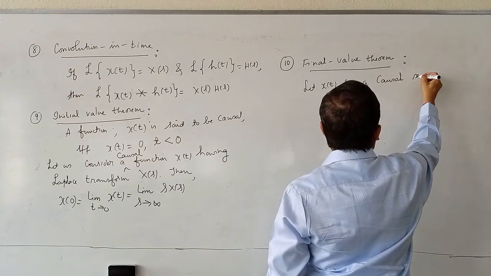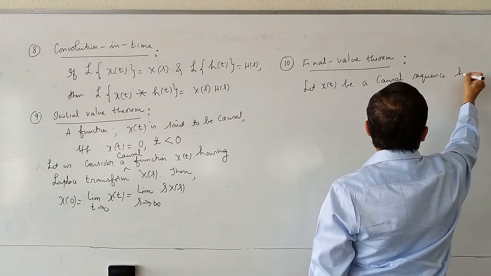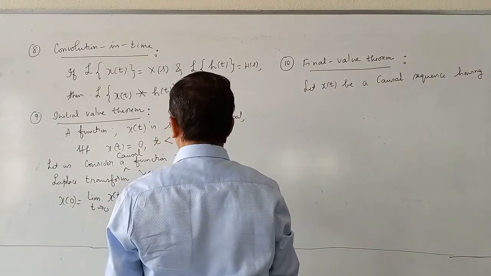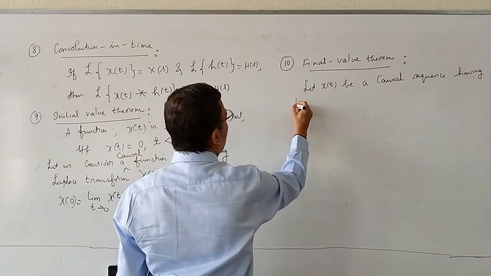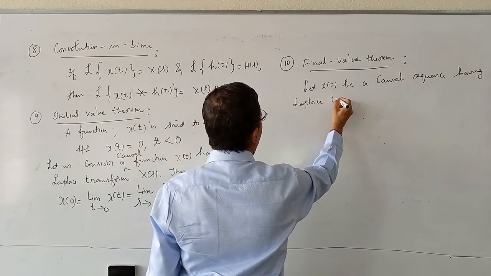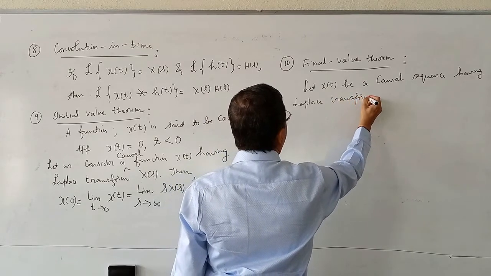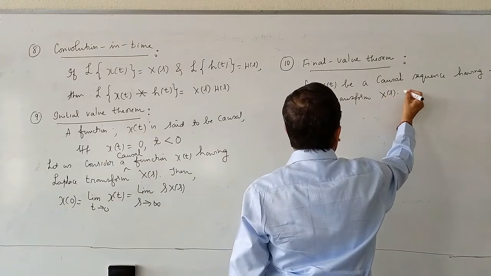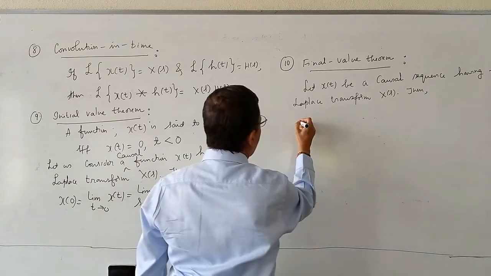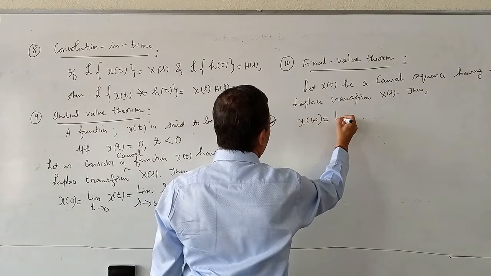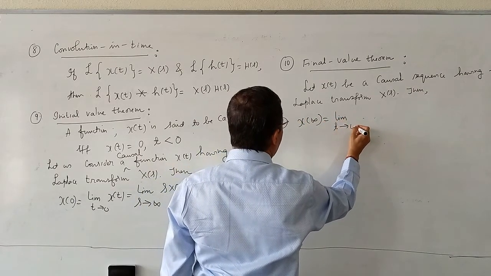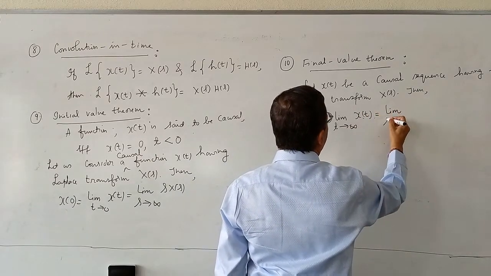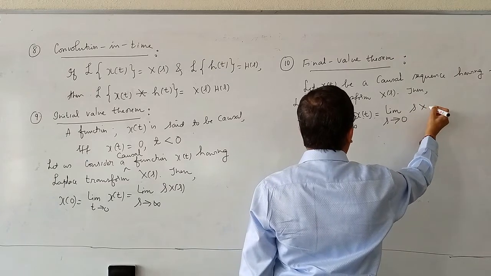Let x of t be a causal sequence having Laplace transform X of s. Then x of infinity is equal to limit t tending to infinity of x of t is equal to limit s tending to 0 of s into X of s.